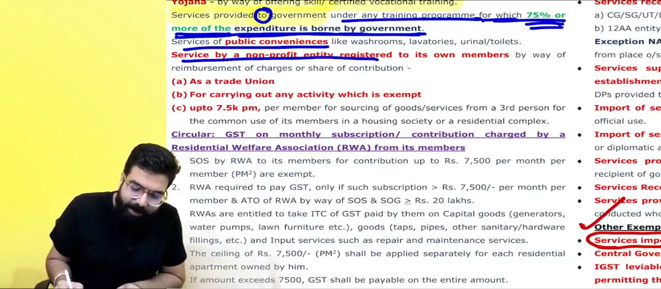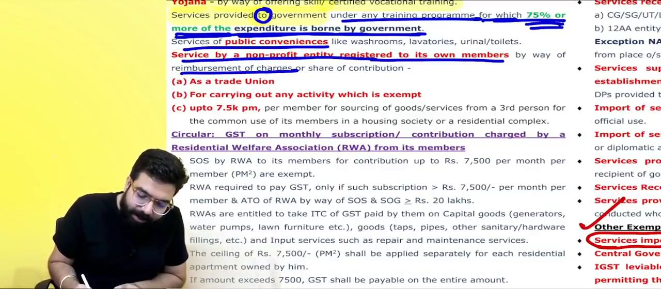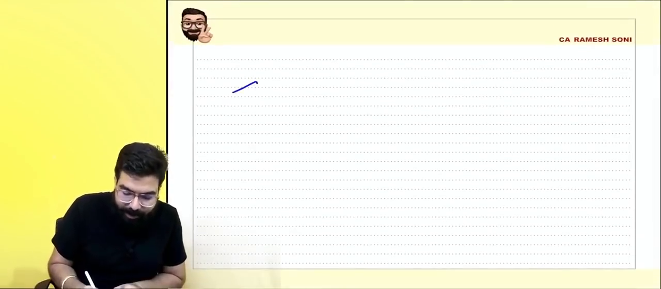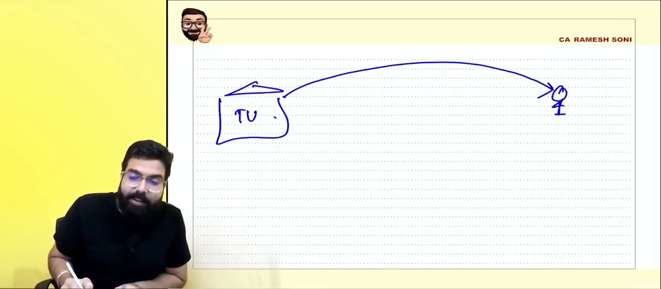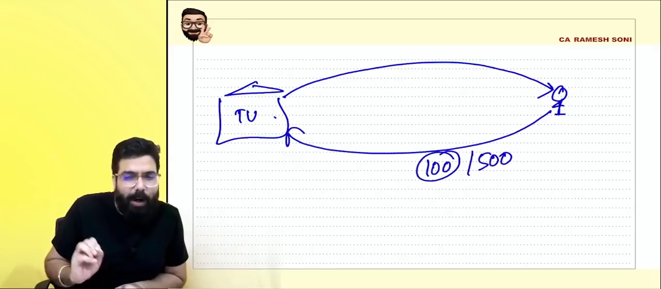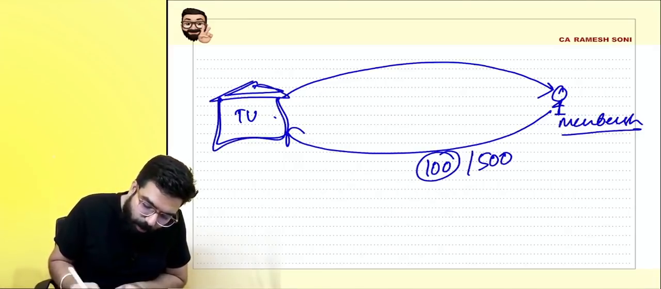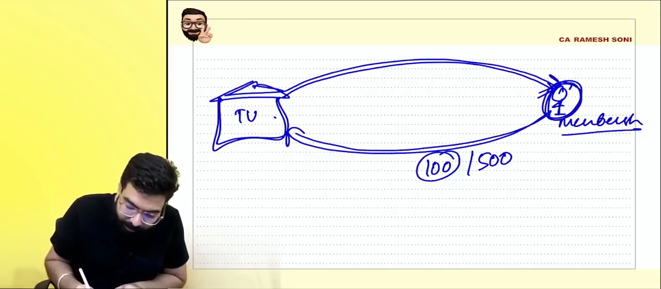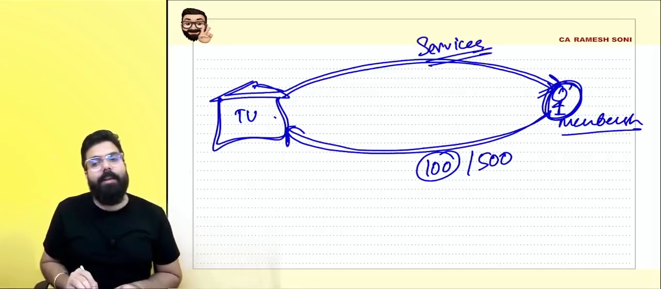Services by a non-profit entity registered to its own members by way of reimbursement of charges or share of contribution, as a trade union. There is a trade union, and there are members. The trade union provides services to the members, and charges annually, might be 100 rupees, 500 rupees, whatever, from the members, because the trade union helps the members in various ways. For the services, they collect an amount. For the services provided by the trade union to its members, there will be no GST.